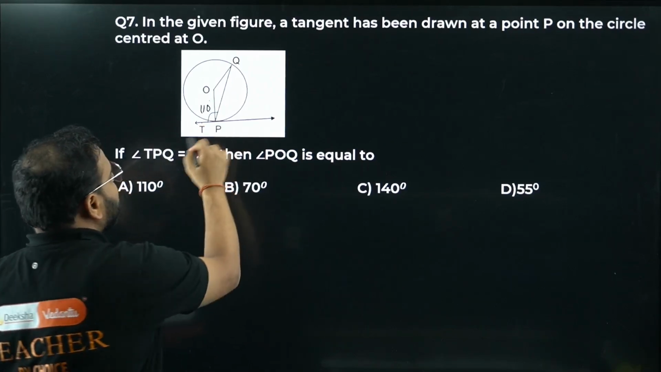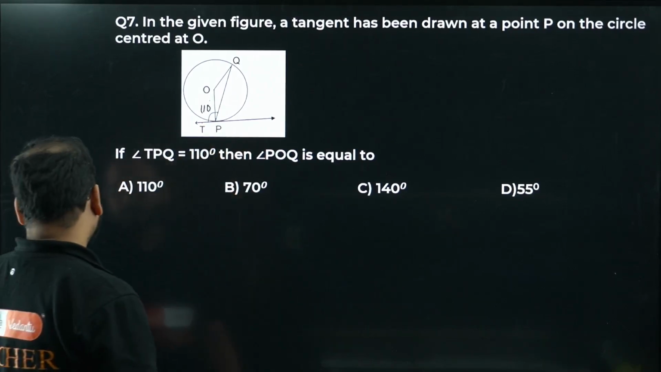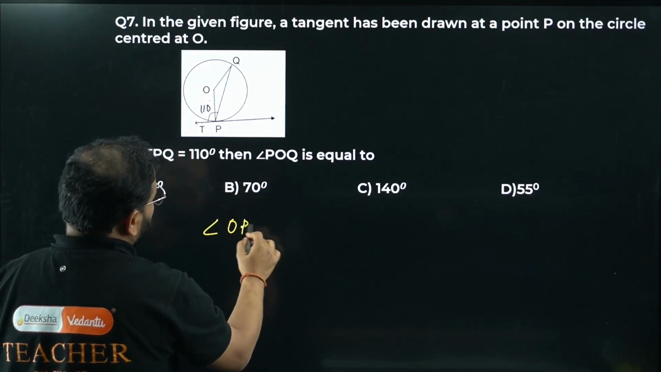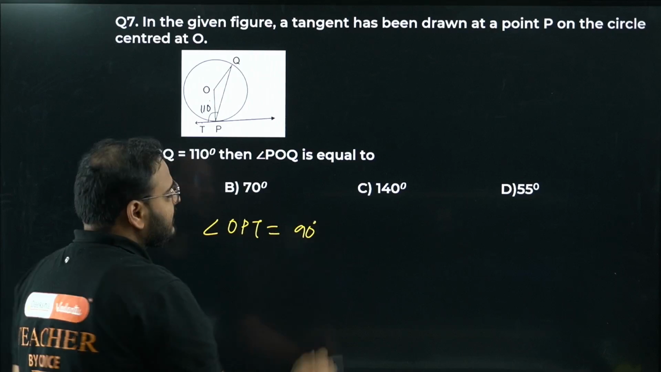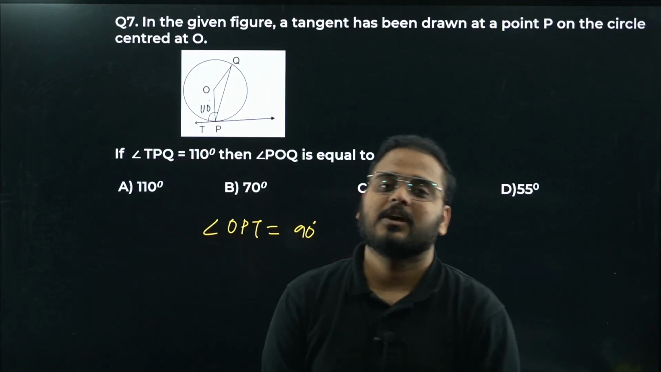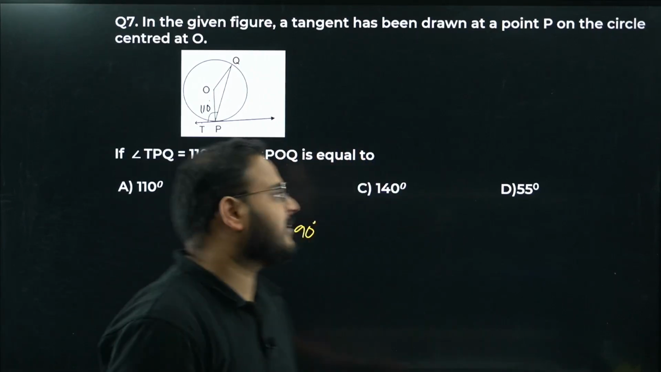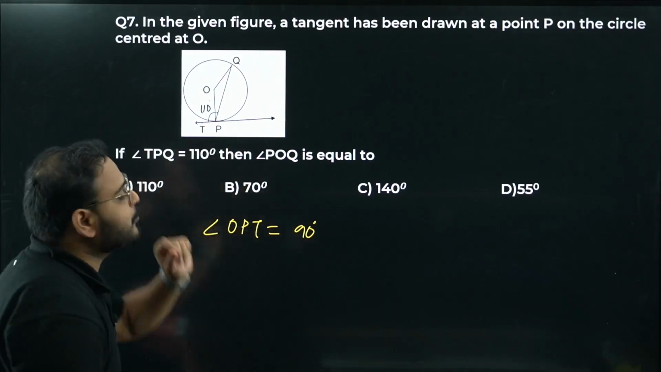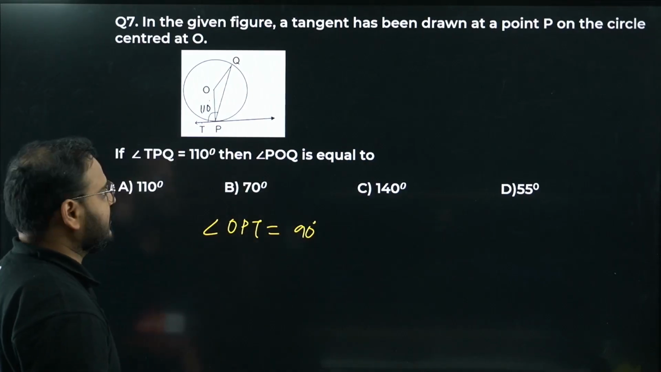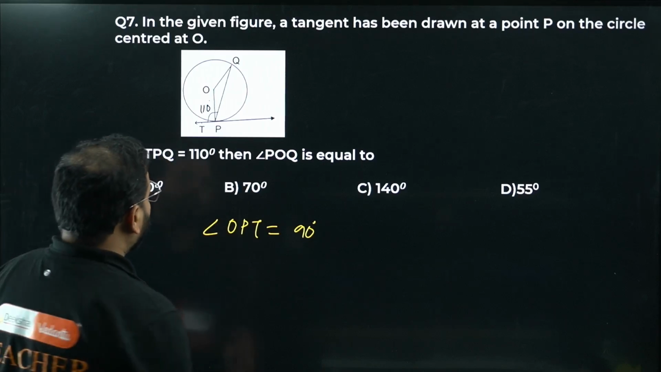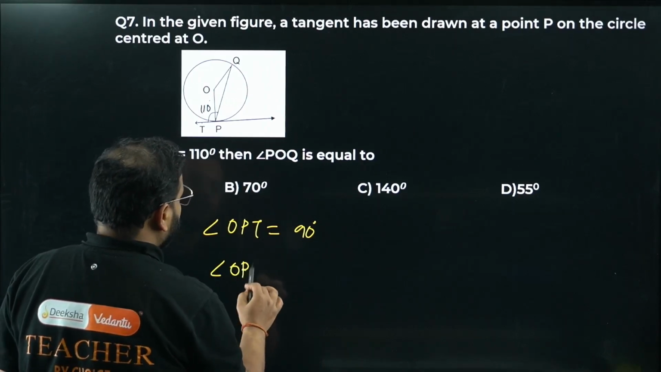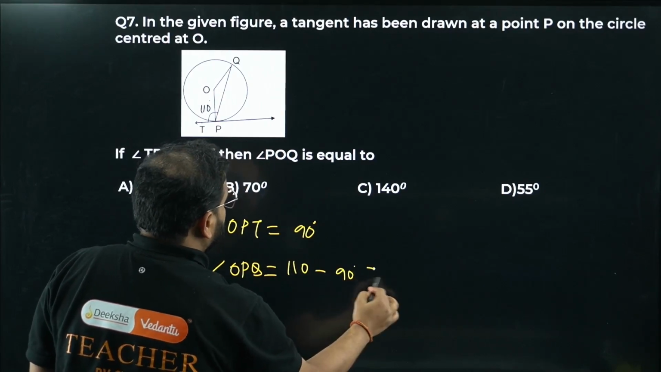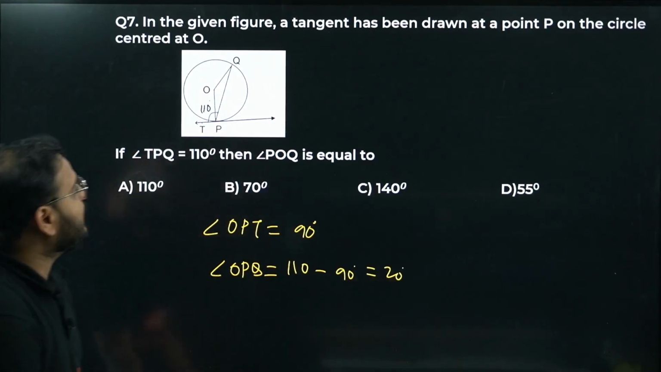What is this angle OPT? Have a look. Angle OPT is 90 degree. How come, sir? You let me know in the comment section why angle OPT is 90 degree. Now once that is true, what is the angle OPQ? 110 degree minus 90, so 20 degrees. OPQ is 20 degree now.